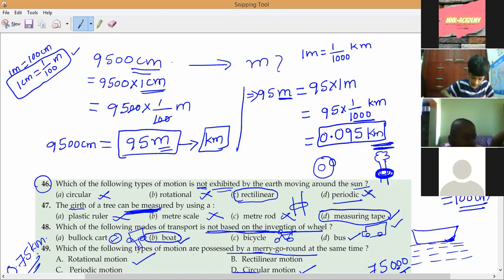Centimeters are converted into meters and later meters are converted into kilometers. So, in the exam, when they have given a two-step process like this, centimeters to kilometers, you have to solve in this way. Do you understand? Yes, sir. Clear, Narayan?